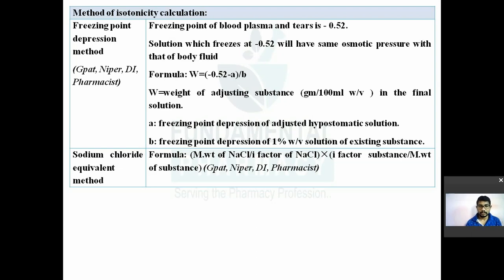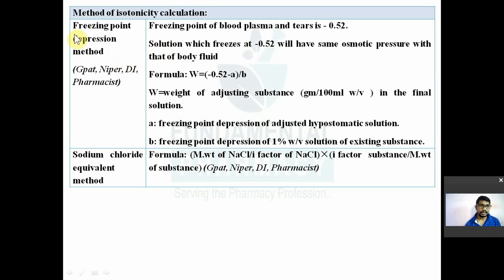Okay, then your 0.5% dextrose is also isotonic with your blood. Then there are methods to calculate the isotonicity. So the first method is depression of freezing point or freezing point depression. Okay, so you can calculate the amount of drug to be added so that it will be isotonic with your blood plasma.